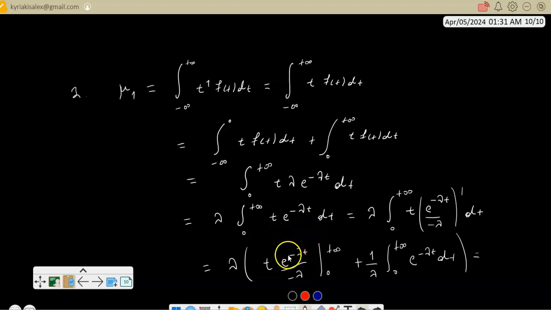This is one way to explain it, or you can use L'Hopital's rule and find the limit as t goes to infinity. You can do whichever you like. And for t equal to 0, of course, this term vanishes. So I end up with lambda multiplying this term, and I only get the integral from 0 to infinity.